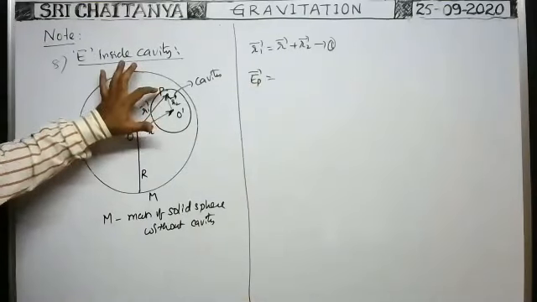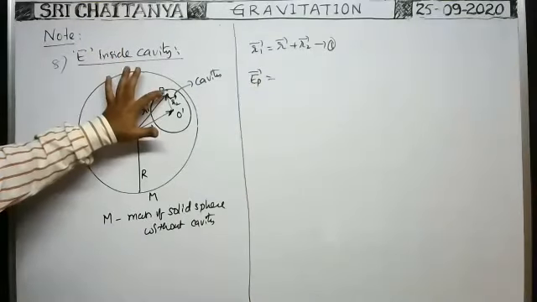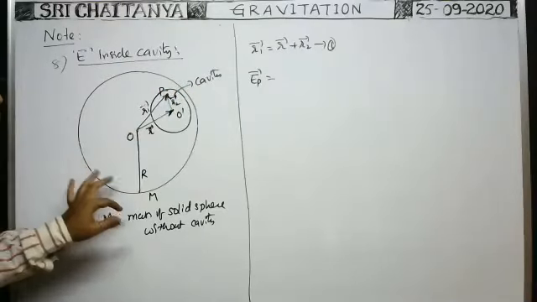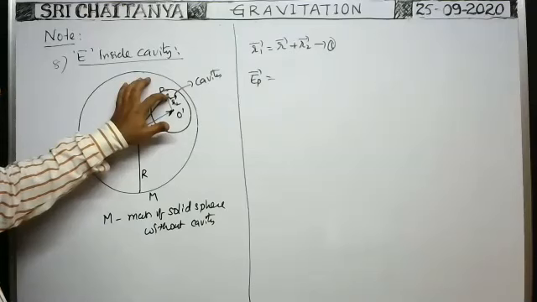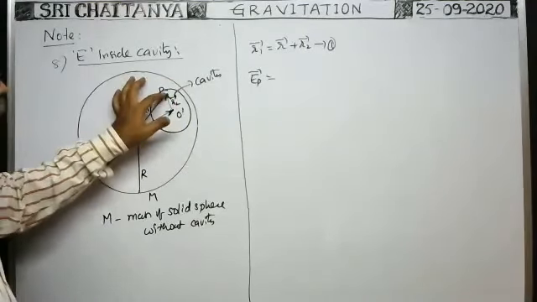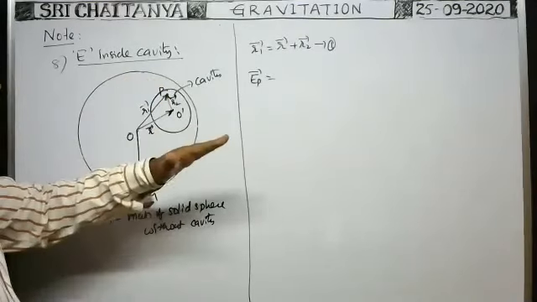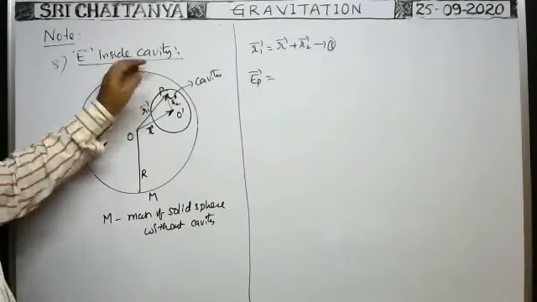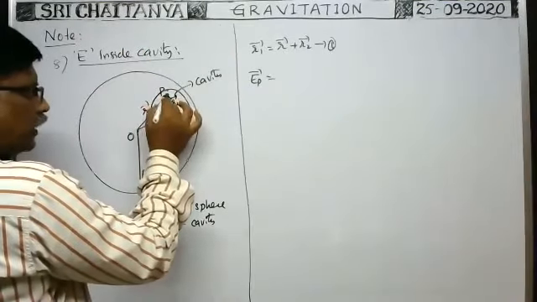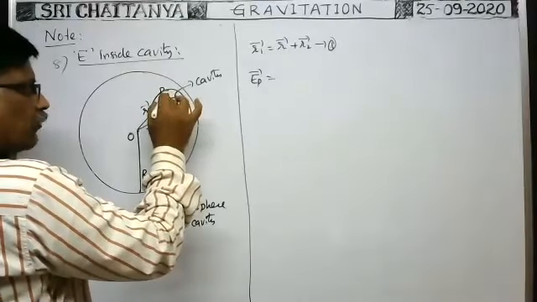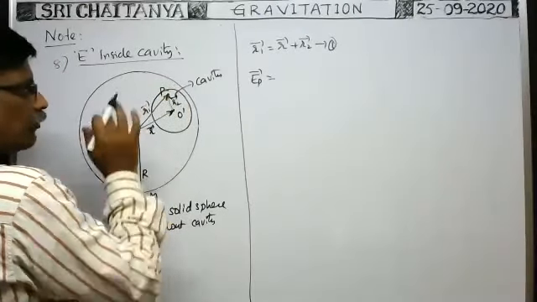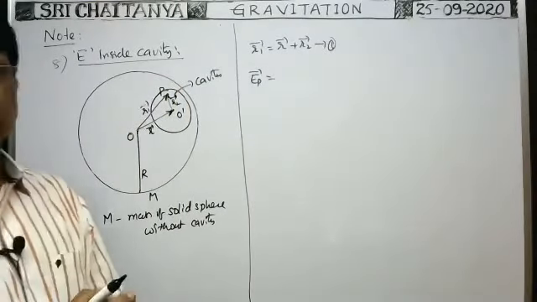Let the intensity of gravitational field at point P be EP bar. Whenever there is no cavity, you find the intensity of gravitational field at this point due to the entire sphere. Because the cavity is made, you find the intensity due to the cavity at this point and subtract it. Then that gives the intensity of gravitational field at this point due to the remaining sphere. Am I right? Okay.